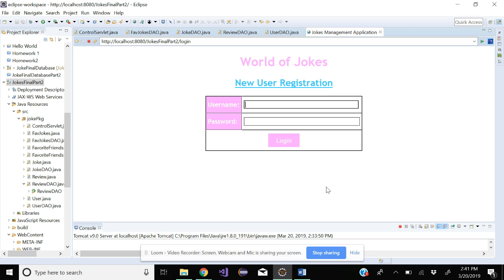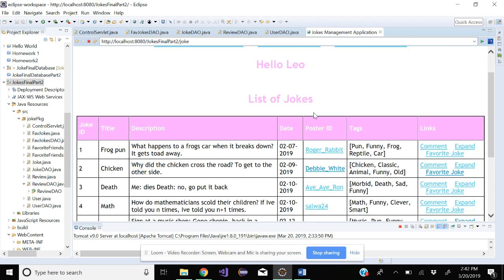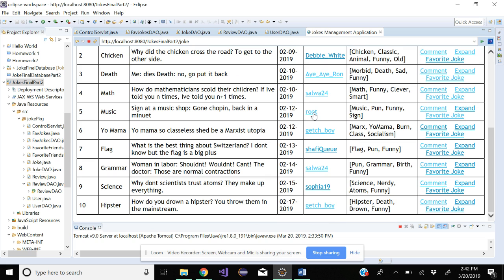So we've initialized the tables, and I'm just going to sign in as the root user. And so this is our home page after a successful login. Here, as you can see, we have search. We can view all users, post a new joke. This is the name of our root user, the first name that they signed up with. And these are all the jokes made by a bunch of different people, which you can browse.